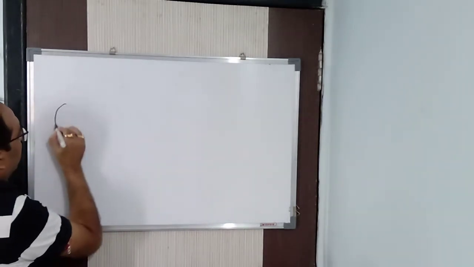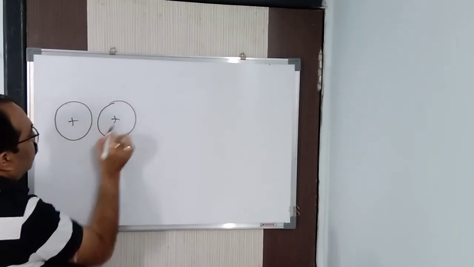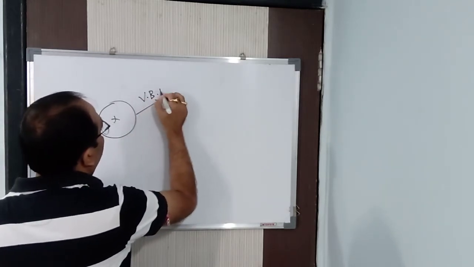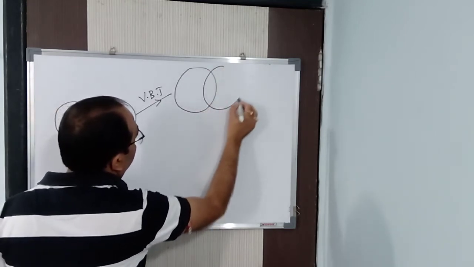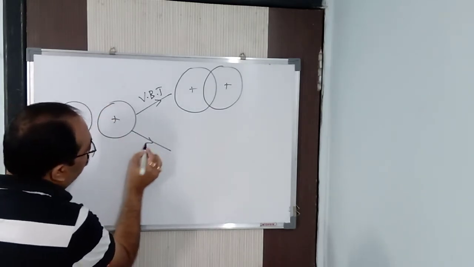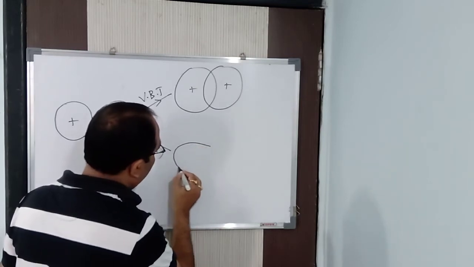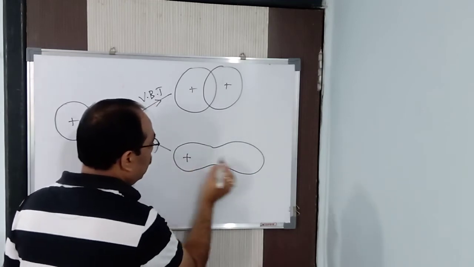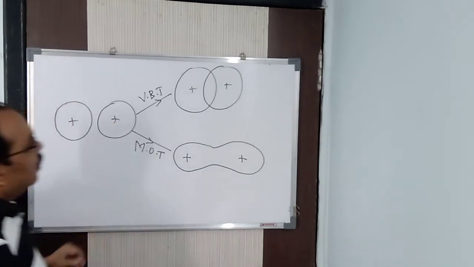Suppose we are having two orbitals. Now according to VBT, valence bond theory, how do they overlap? In this way, they overlap. Alright, this is according to VBT. According to MOT, how do they overlap? They do not overlap in this way, rather they distribute their energy in this manner. This is according to MOT.